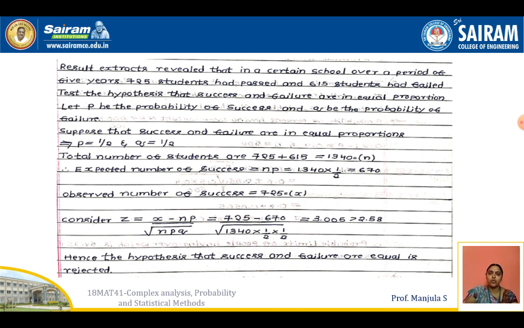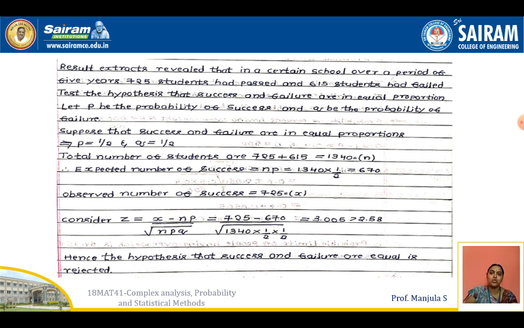Now we'll see the next problem. Results extracts reveal that in a certain school over a period of 5 years, 725 students had passed and 615 students had failed. Test the hypothesis that success and failure are in equal proportion. Equal proportion means P and Q are the same. That is the hypothesis. So first we test the hypothesis. Suppose the success and failure are in equal proportion.